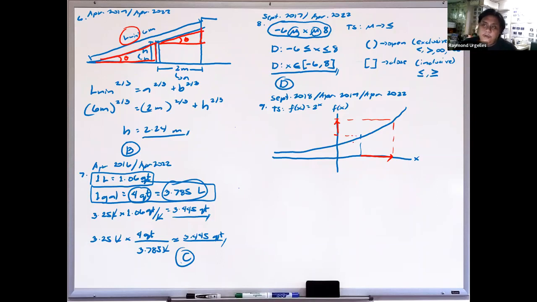Hahanapin lang natin alin sa mga g of x natin yung pinakamataas. Okay? So kaya yung gagawin natin dito, diba? One way to solve this is just by graphing, diba? So yung A, B, C, D natin.